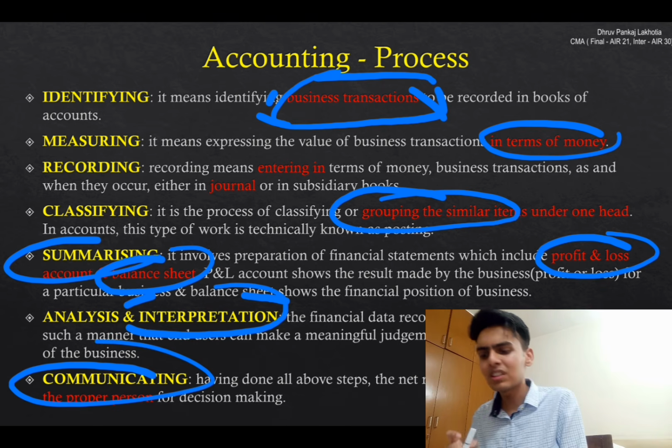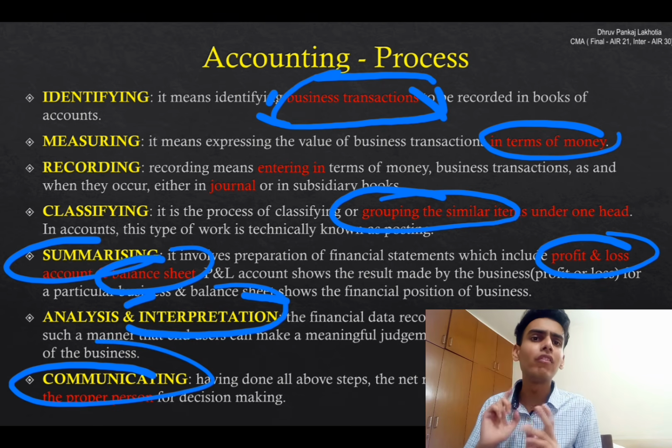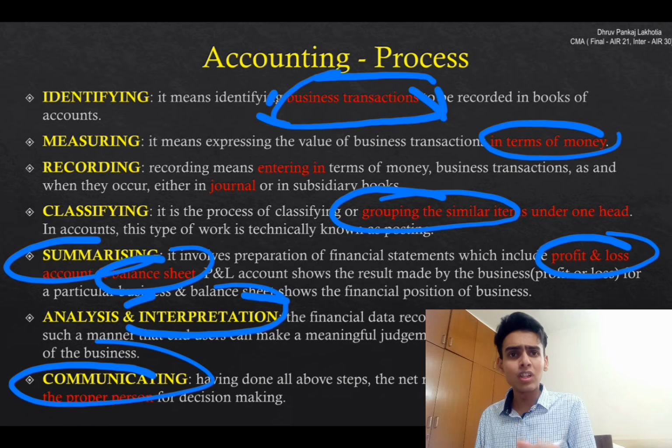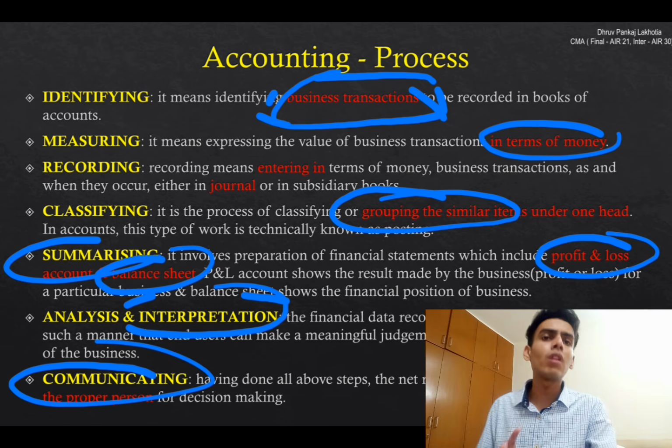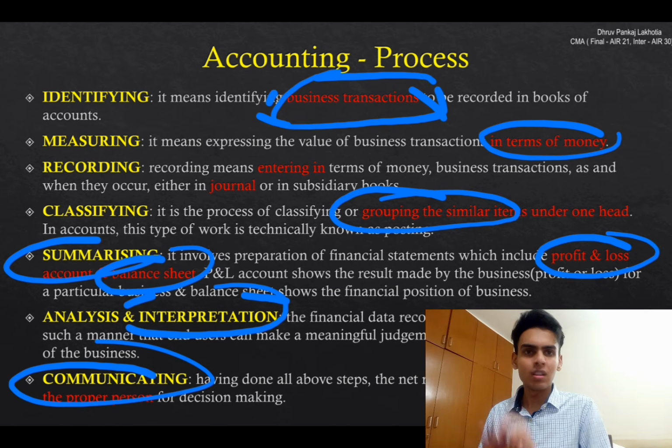After interpreting, we just communicate. We communicate to everybody. Got it? Communicate to government, creditors, debtors, and so on. I don't want to repeat that. Okay, so this is the basic accounting process. Got it? I don't feel I can explain much more than that. Any confusion, do let me know.